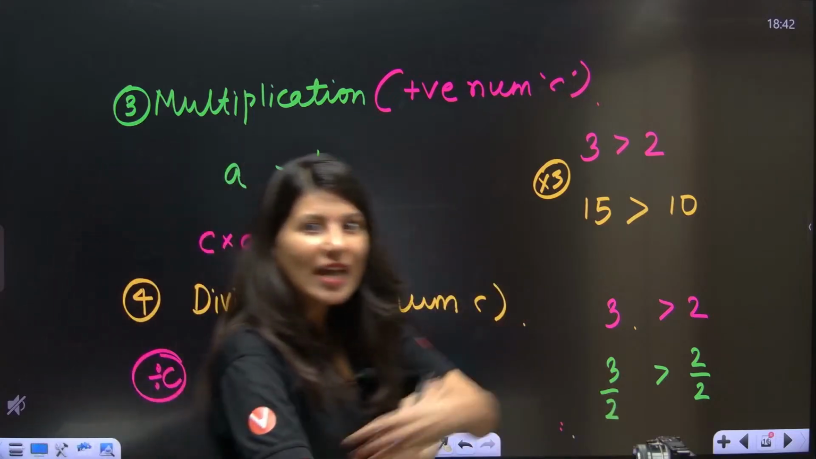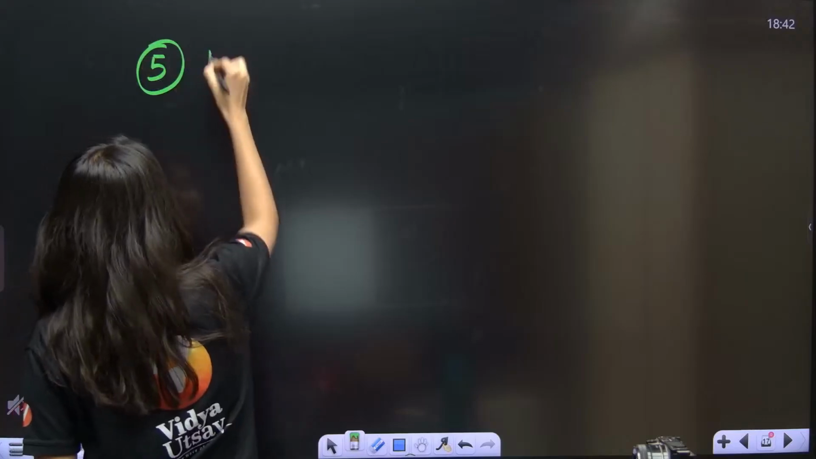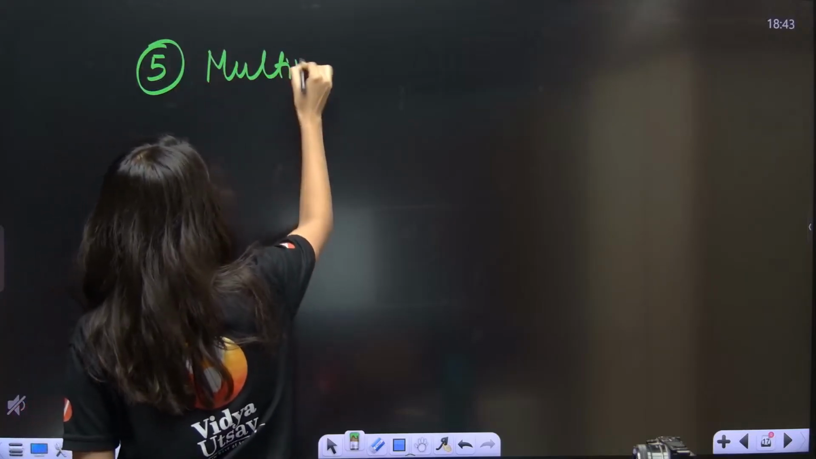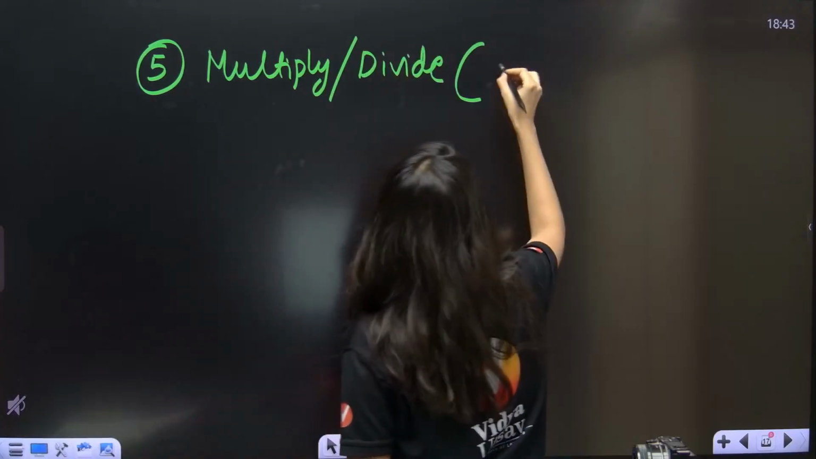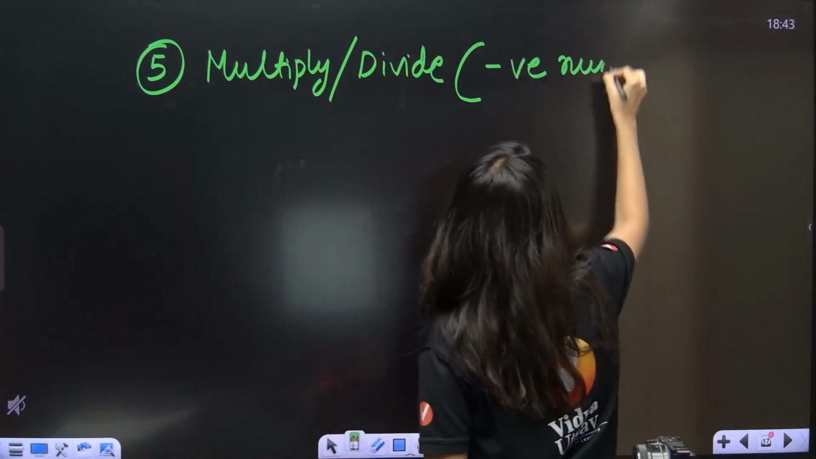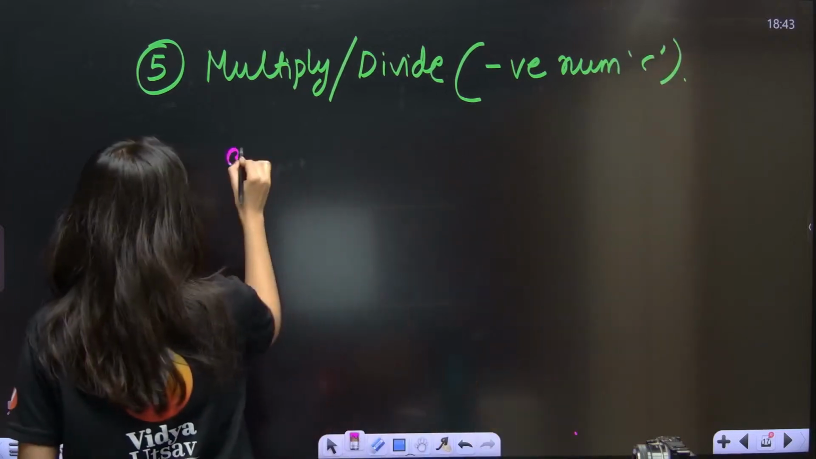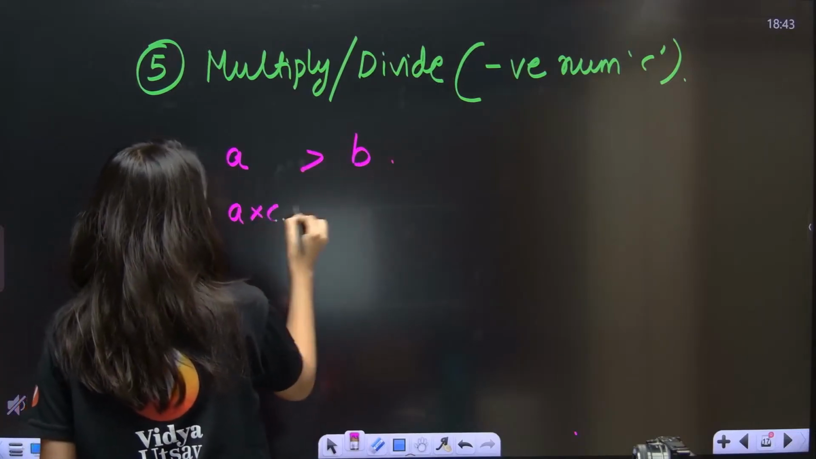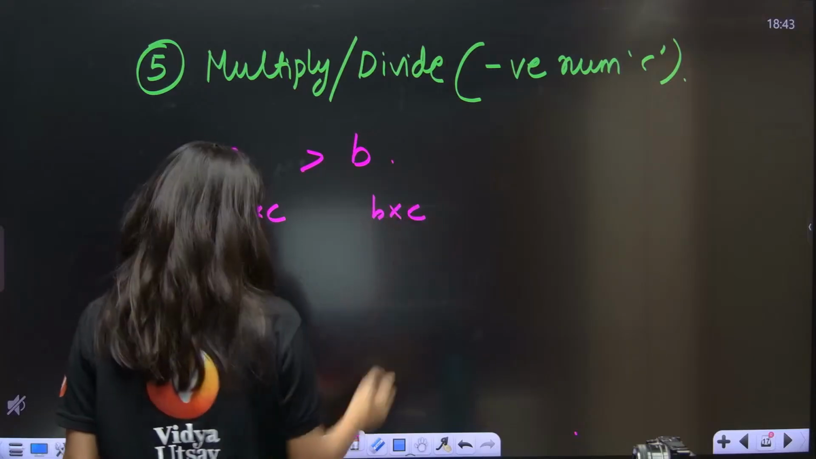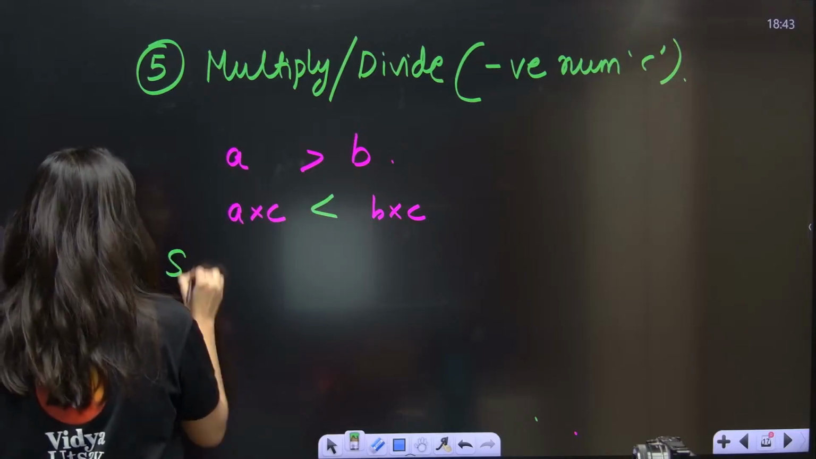So ma'am, Ninja ma'am, when are you going to change the sign? Let me tell you. Okay, now this is the property. Fifth property: multiply or divide by a negative number C. If C is negative, and A is greater than B, suppose this is the thing, A into C and B into C. Now let me highlight it. The sign will get changed. Sign change.